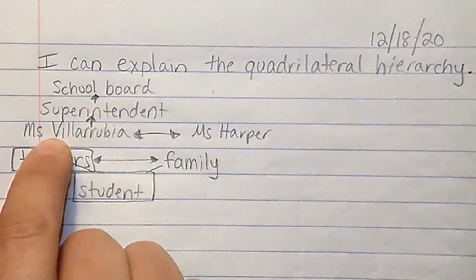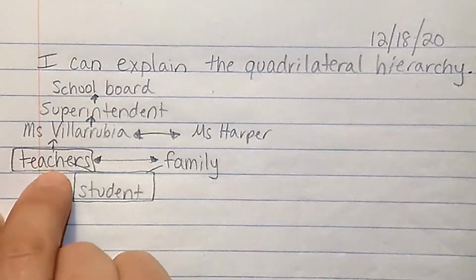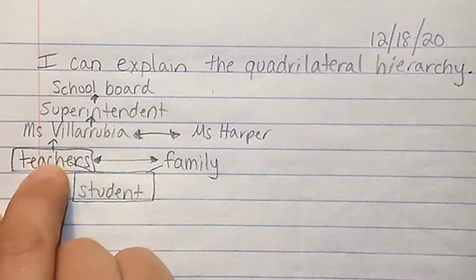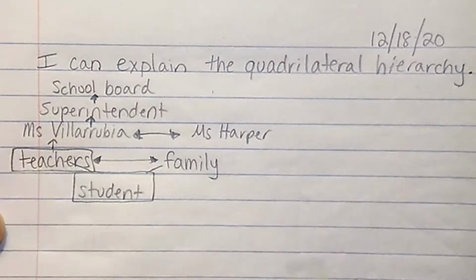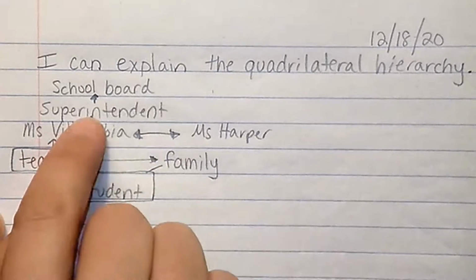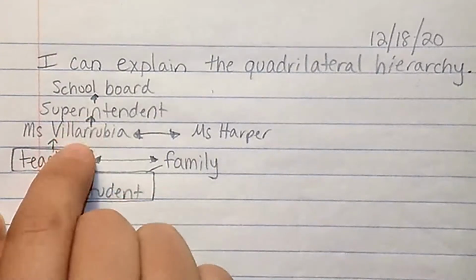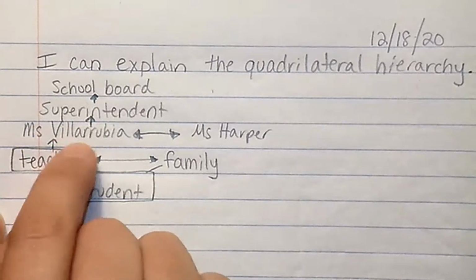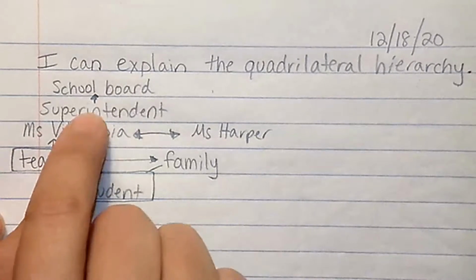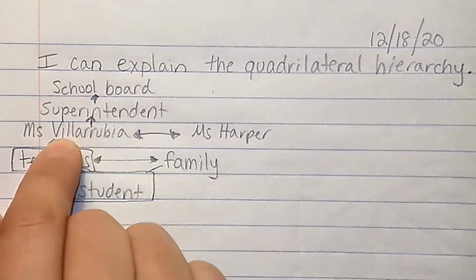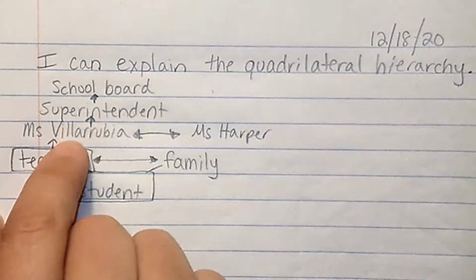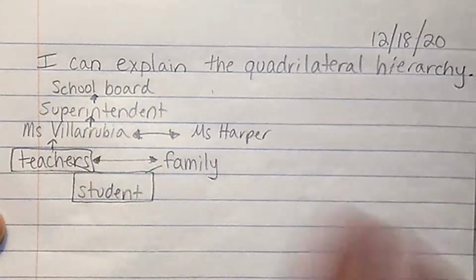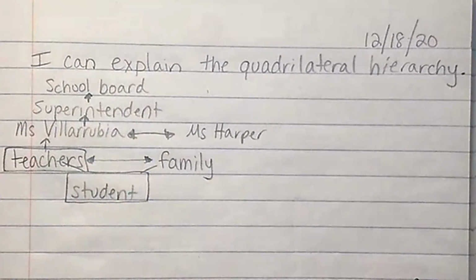But if Miss Villarubia came to school and said, Miss Kirsten, you have to teach the kids how to add triangles plus squares. Well, I would have to figure out how to do that because Miss Villarubia is above me on the hierarchy, so I have to listen to the people that are above me on my hierarchy. If the superintendent came to Miss Villarubia and said, you have to make sure that these kids are learning their math facts, then Miss Villarubia has to do it. But if Miss Villarubia went to the superintendent and said, I've decided that all of the kids should have free ice cream on Fridays, does the superintendent have to listen to Miss Villarubia? No. This is an example of a hierarchy.